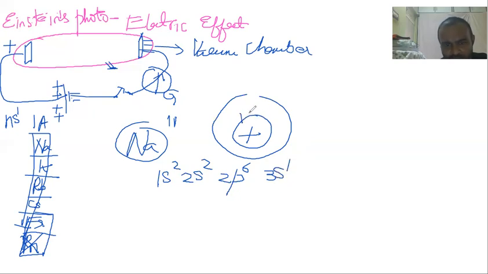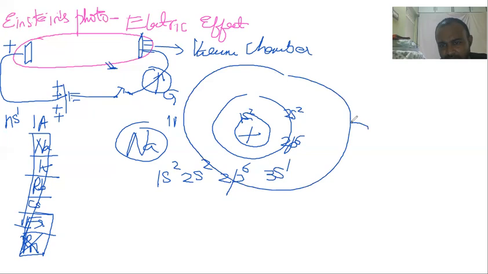See here, 1s2 is full. 2s2 is full. 2p6 is also full. Now the problem arises here. This extra electron is there. The third shell is having the problem. Why? 3s1, only one is there.